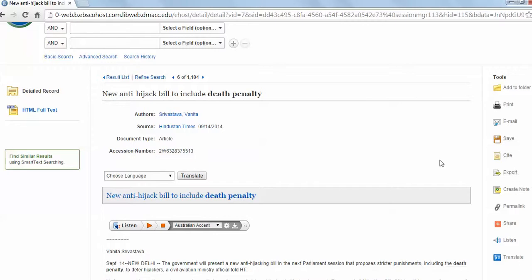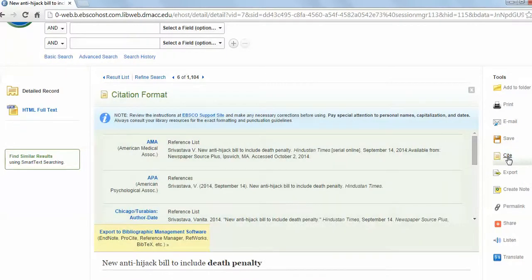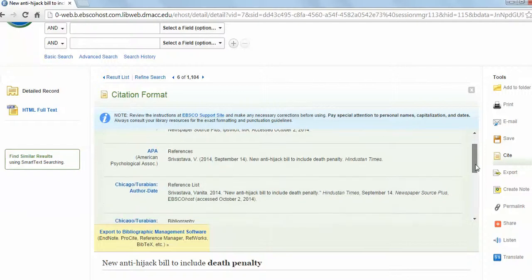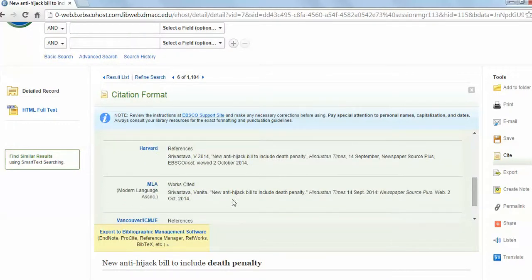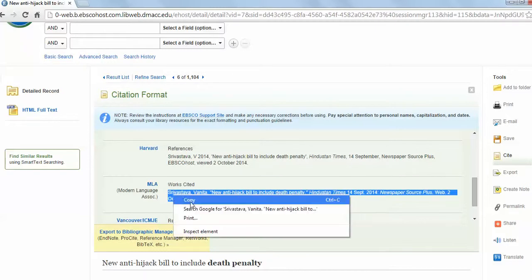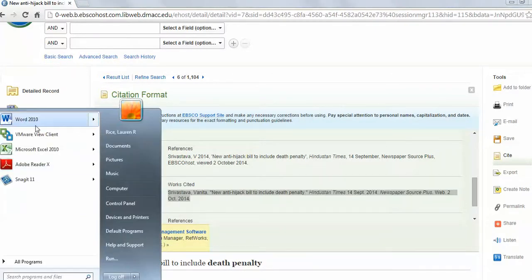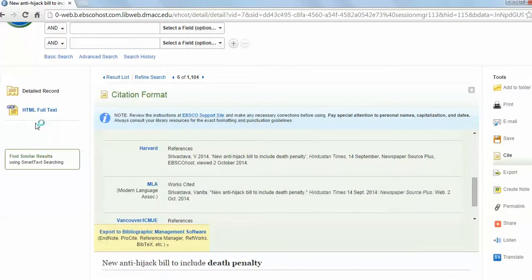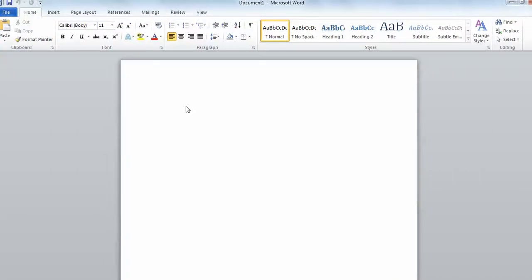The other thing you can do, which is really handy, this is a secret trick for those of you watching this video, is you can actually click on Cite here and get your MLA citation for this. So what we can do is we can just copy and then we can go to our Word document and we can just paste it in there.